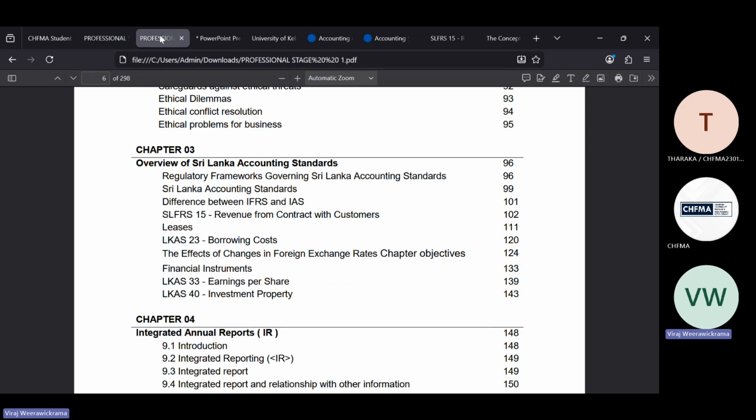So simply we are going to discuss the next accounting standard, that is SLFRS 15, right? That is revenue from contracts with customers. Now, as SBEs, how they need to apply SLFRS 15, what the use cases are, and we are going to discuss some real cases. And especially when it comes to financial reporting, how we can identify the transactions and how we can apply the 5-step model, right? And disclosure requirements. Those are the areas we are going to discuss mainly.